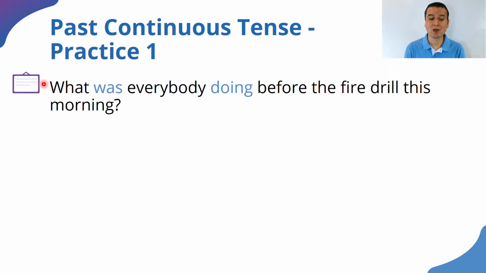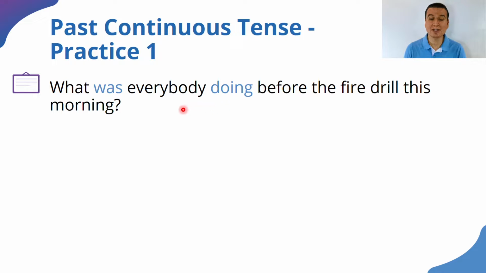Listen to this. What was everybody doing before the fire drill this morning? What was everybody doing? So we use a form of be in the past, was in this case, and everybody, even though it refers to a lot of people, is a collective. It means a collective noun. It's one group, and in American English we use it as a singular noun.